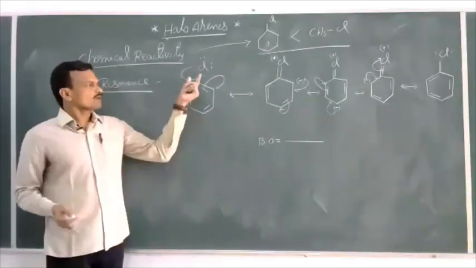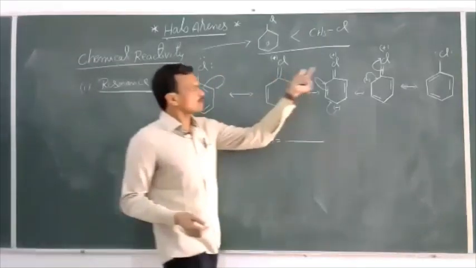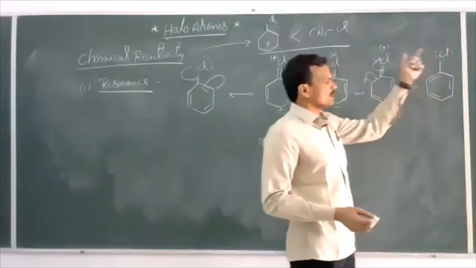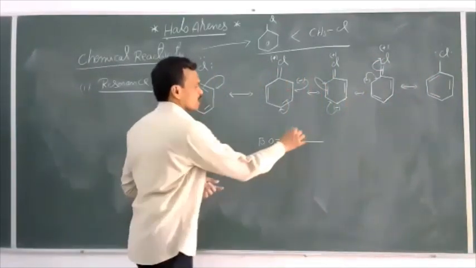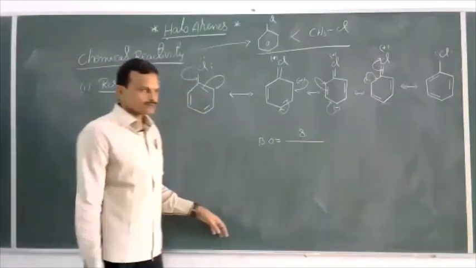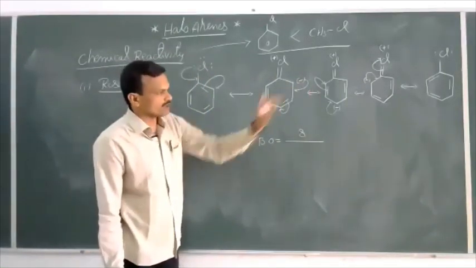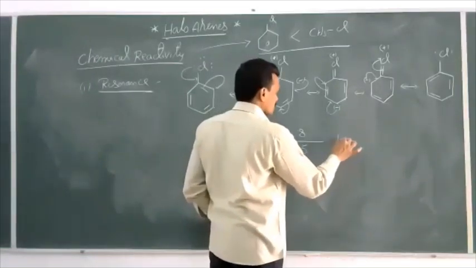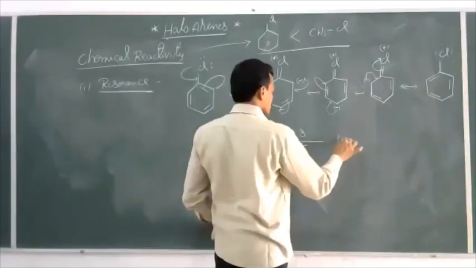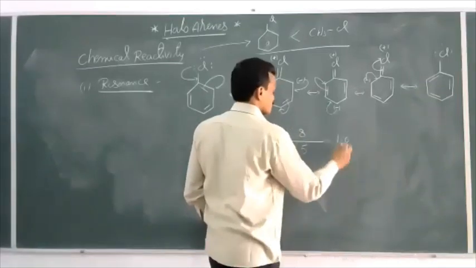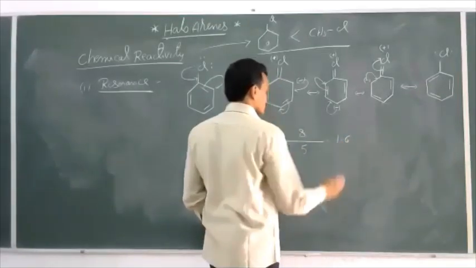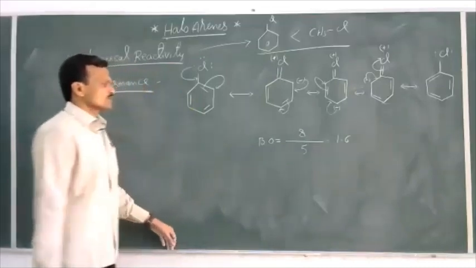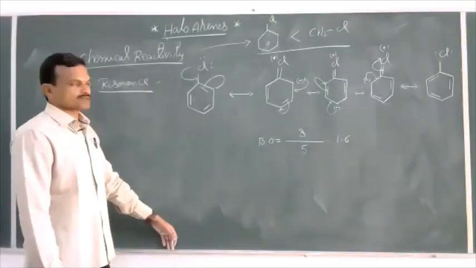So here, one bond is there, 2, 2, 2, and then 1. Total 8 bonds. How many structures did we write here? 5. So 8 by 5, which is equal to 1.6.